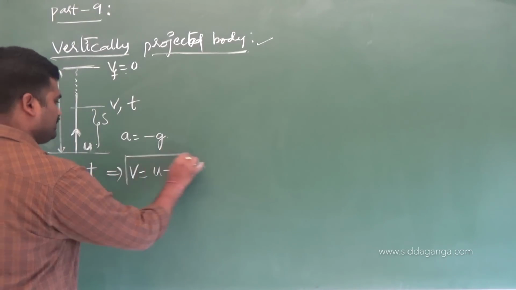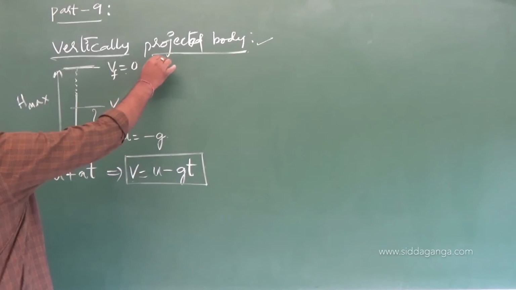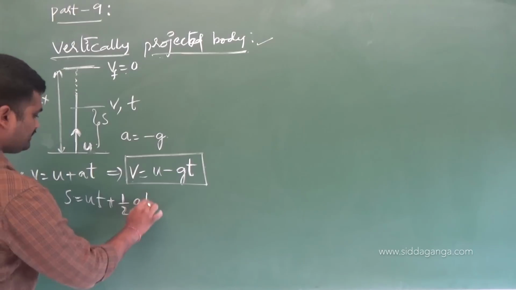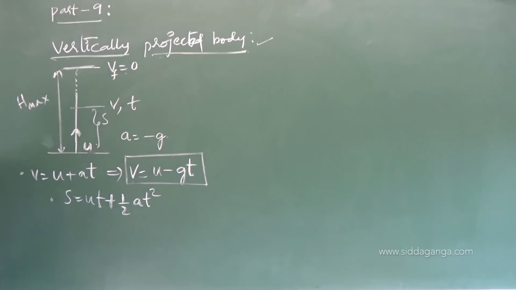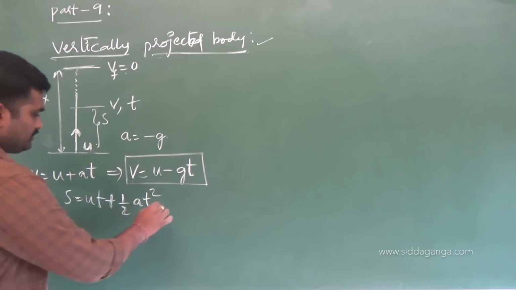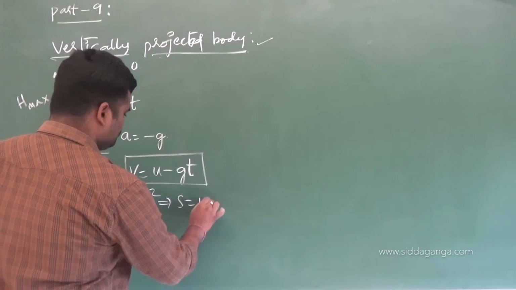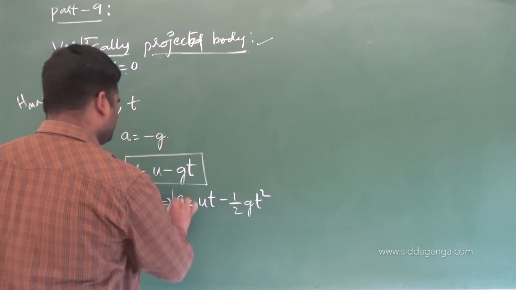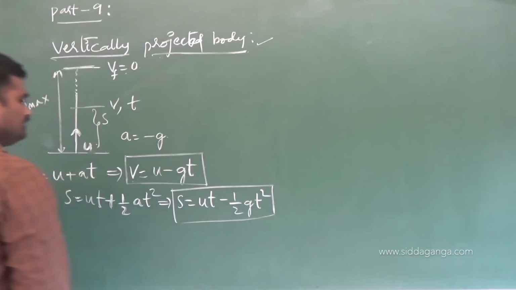This is the first kinematic equation for a vertically projected body. They'll ask for 2 marks. Next, S equals UT plus half AT square. What we need to write for it? S equals UT minus half GT square. This is the equation which you have to remember for displacement after a time of t seconds.